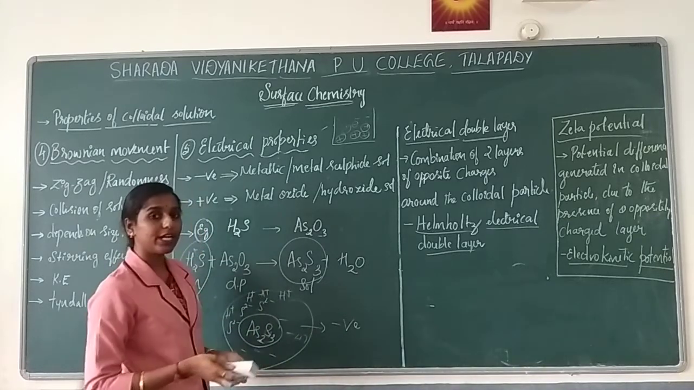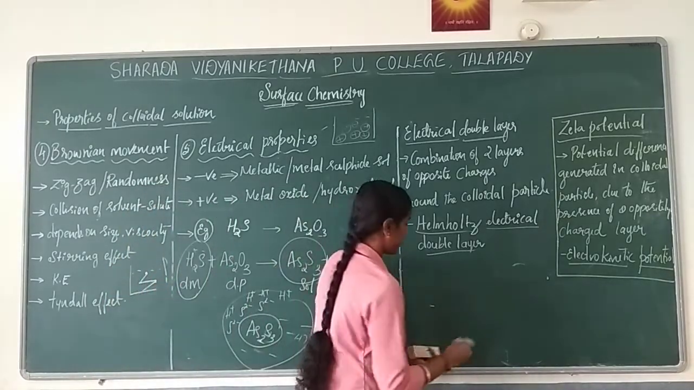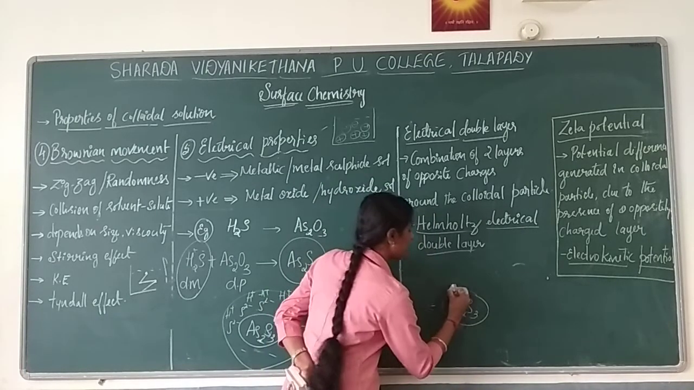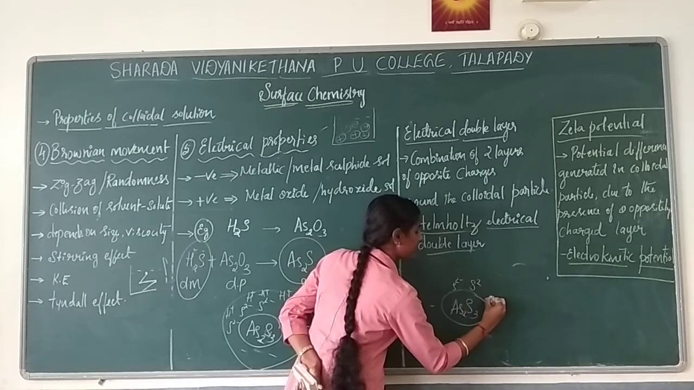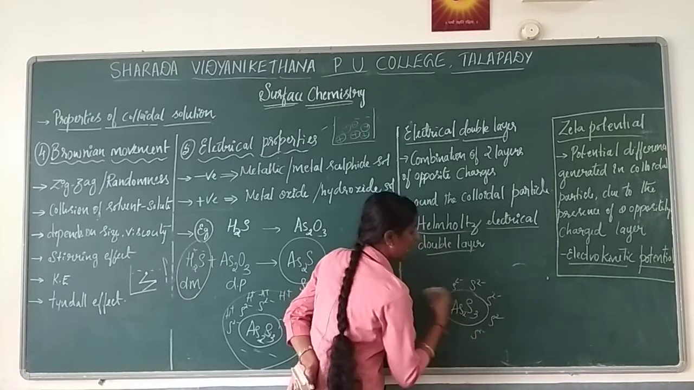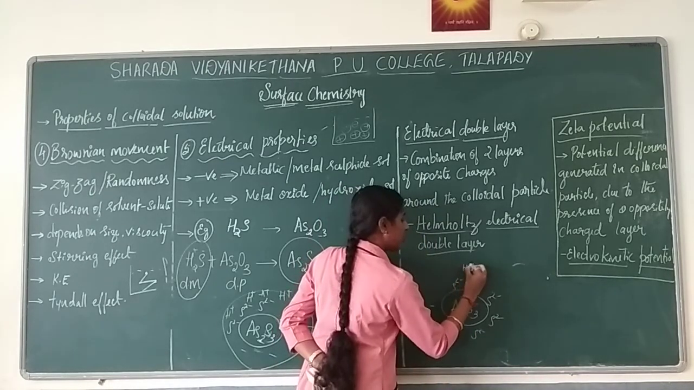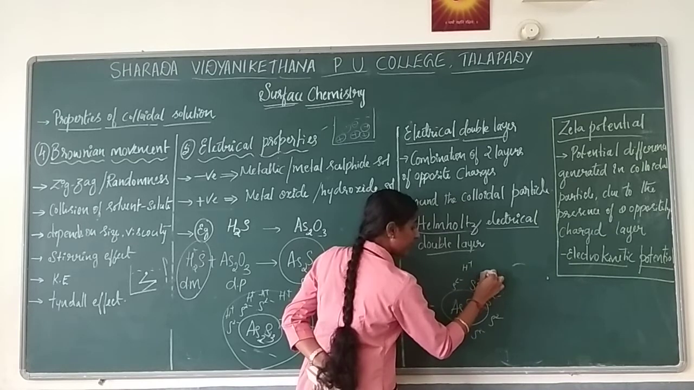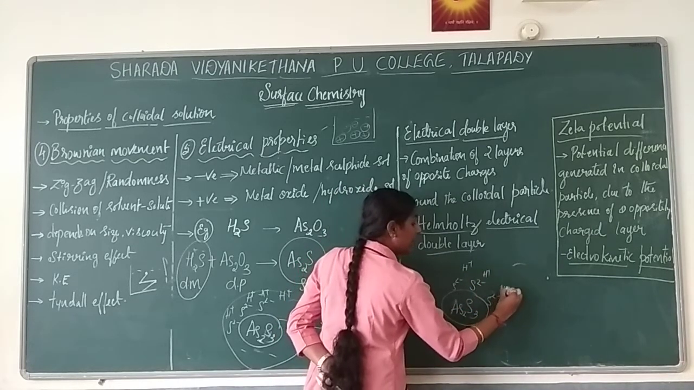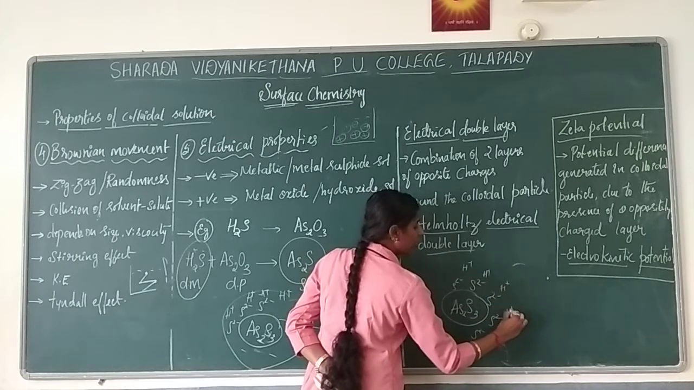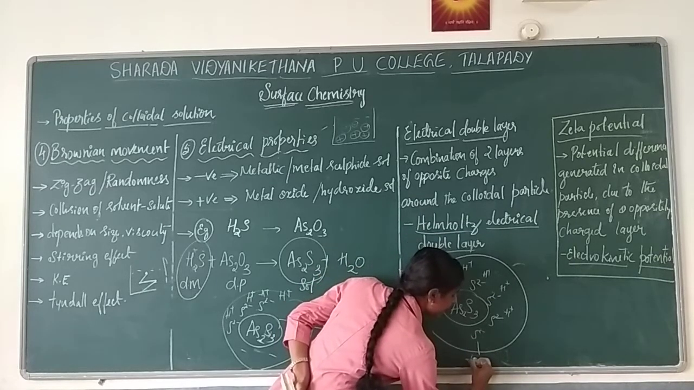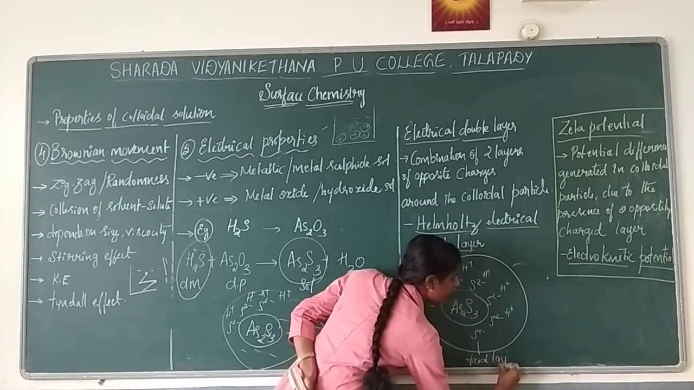The second layer, what will it form? Now, same example I take. Arsenic sulfide has absorbed negatively charged sulfur, but it has hydrogen also, right? So hydrogen will also be there as a layer, but remember, hydrogen will not be absorbed, but it will be there in the solution. So this first layer we are going to call the fixed layer. So this layer is the fixed layer.